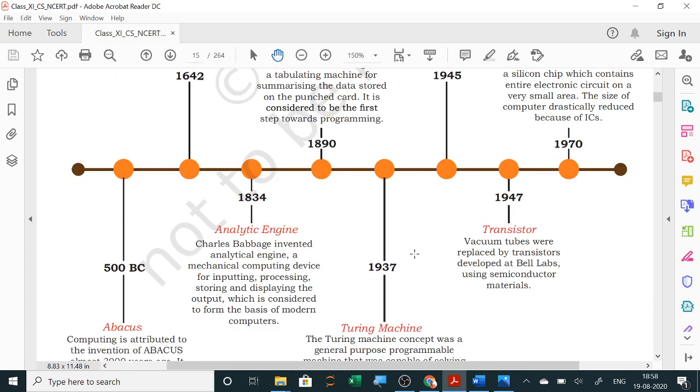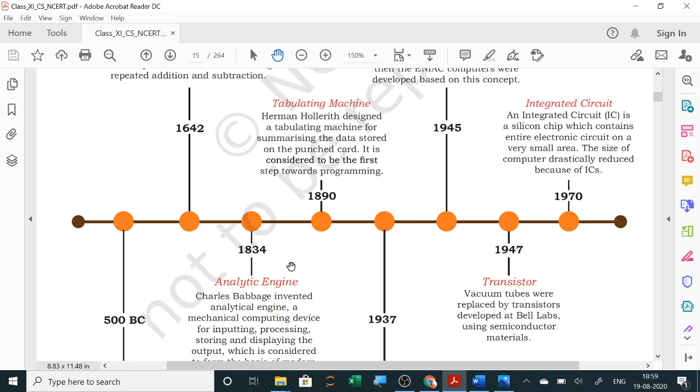Next is in 1834. Now, this is a great revolution, analytical engine. Charles Babbage invented analytical engine, a mechanical computing device for inputting, processing, storing, and displaying the output, which is considered to form the basis of modern computers. So, from here it started.